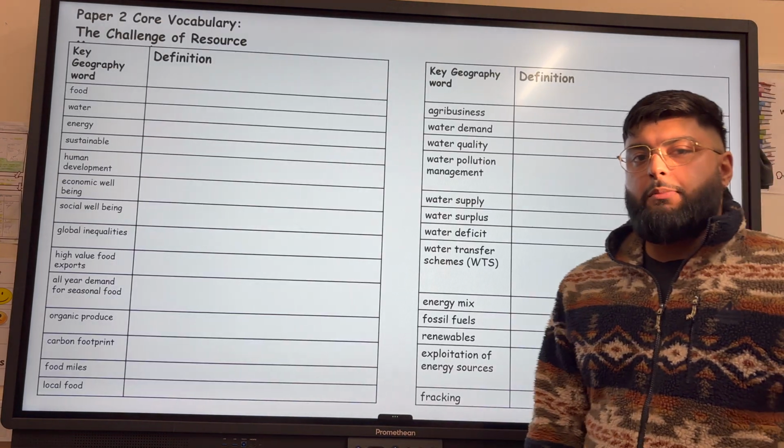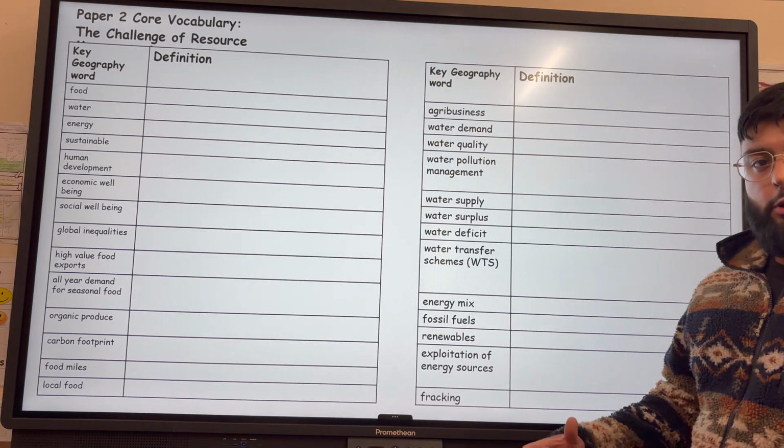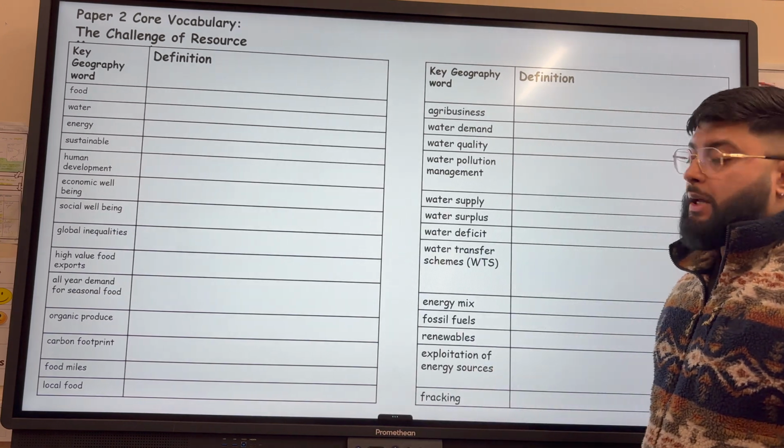So that's it in terms of paper 2 core vocabulary for the challenge of resource management. So once you've watched the video, make sure you use a green pen to go through your answers, make sure they are the best they possibly can be.